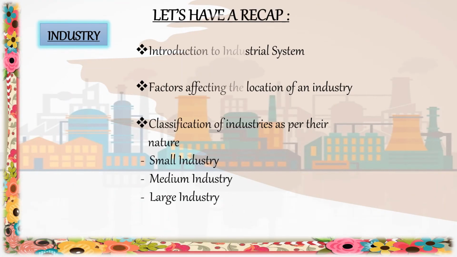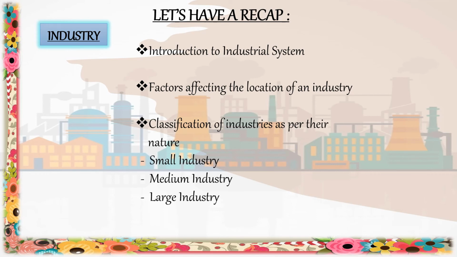So students, let us have a quick recap of what we have learned today. We learned about the industry. It is a group of productive enterprises or organizations that produce or supply goods, services or sources of income. We also studied the industrial system. An industrial system consists of inputs, process and outputs.